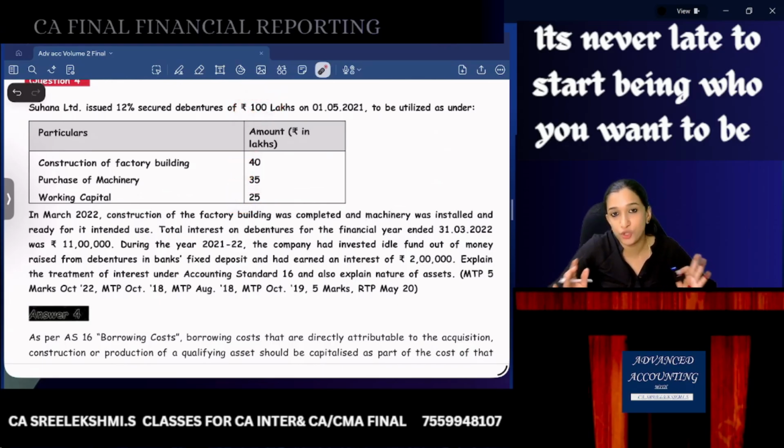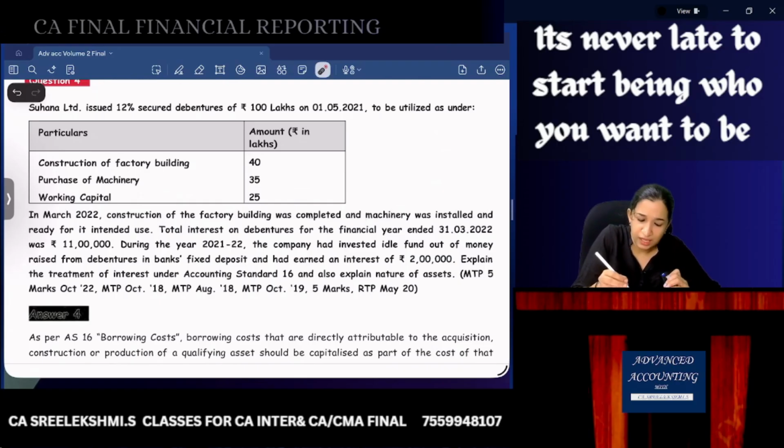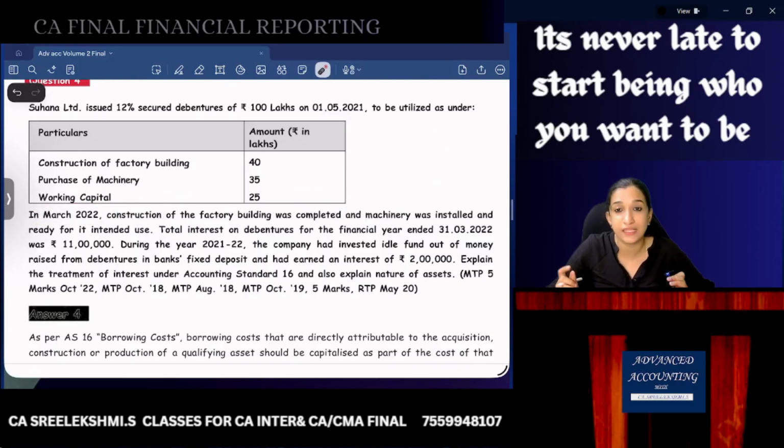Working capital, we are sure that it is not a qualifying asset, and interest should be written off to P&L. Then factory building and machinery. Factory building, we took the loan on 1st May and the construction was completed in March 22. So it is a qualifying asset because a building cannot be completed in a short span.